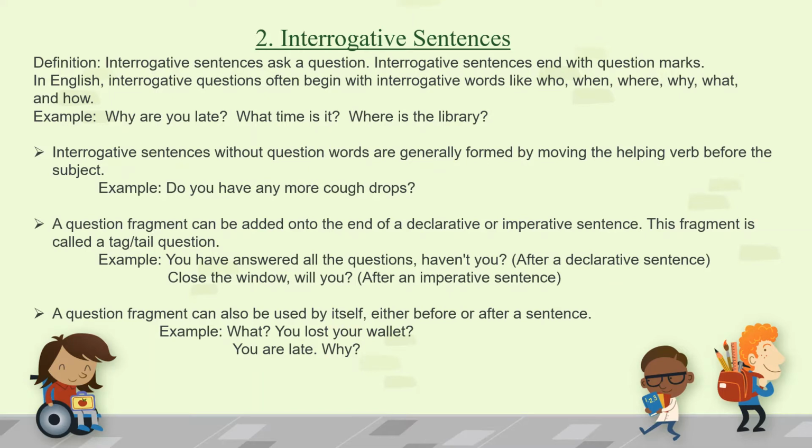This is an example of a declarative or assertive sentence. Close the window, will you? This is an example of a tag question. Of course, it is an imperative sentence. So will you, the second part of this imperative sentence, is used to ask a question. In the same way, haven't you is used to ask a question. So we can't call them sentences, we call them question fragments.